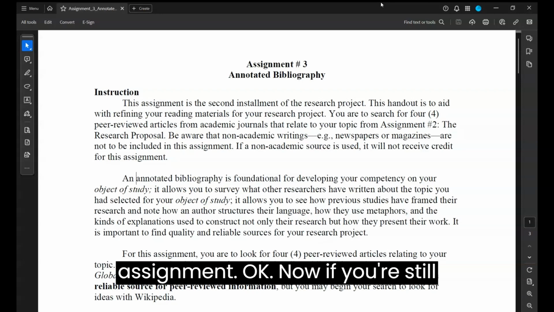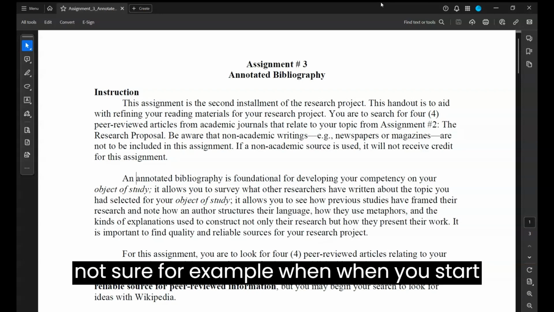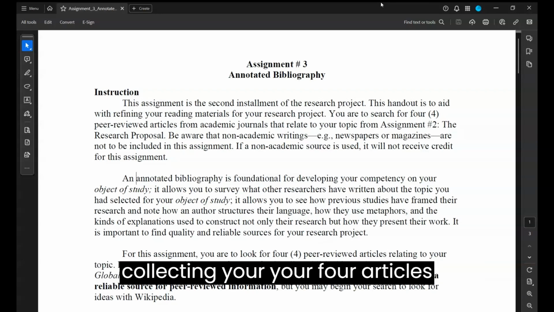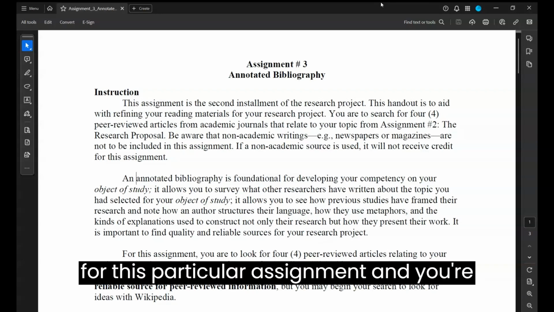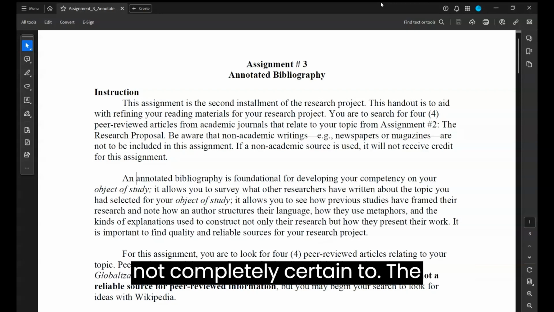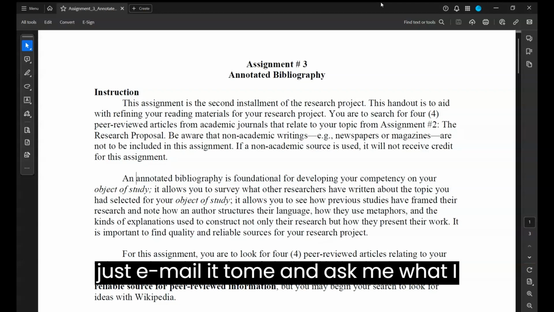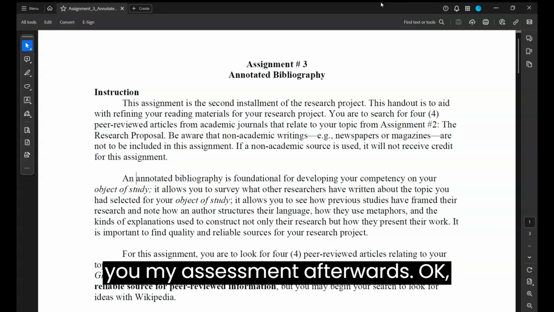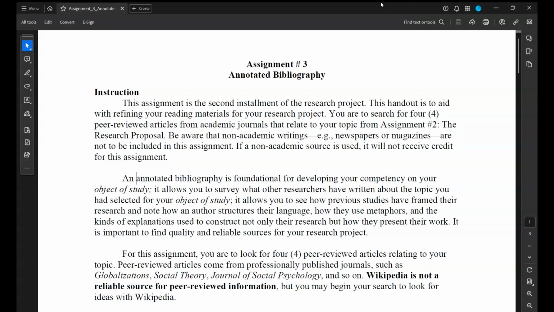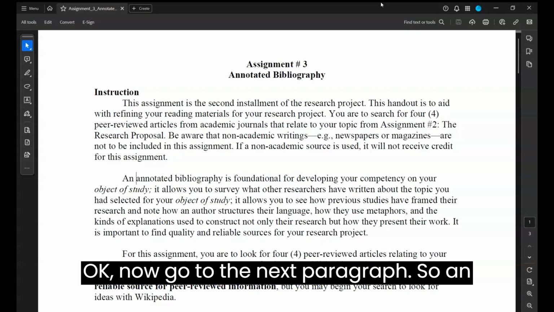If you're still not sure, for example, when you start collecting your 4 articles for this assignment, and you're not completely certain if it's an academic journal, just email it to me and ask me to evaluate it, and then I'll give you my assessment afterwards. Okay, now I'm going to go to the next paragraph.